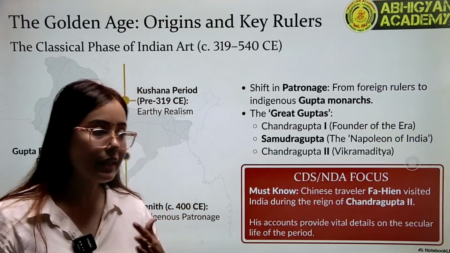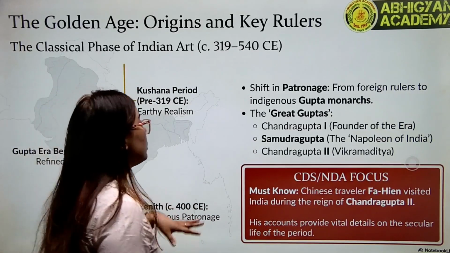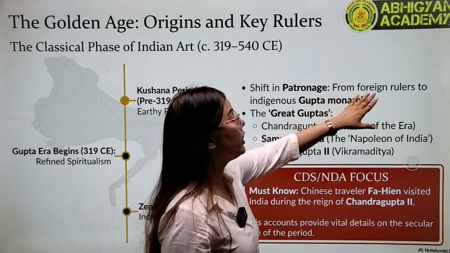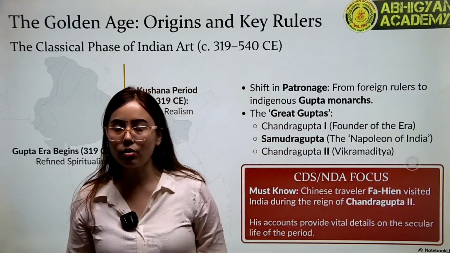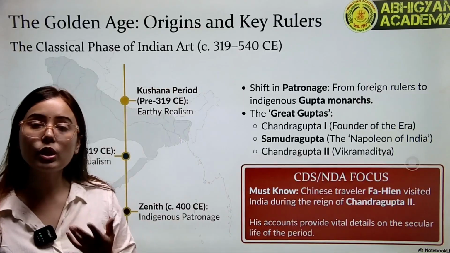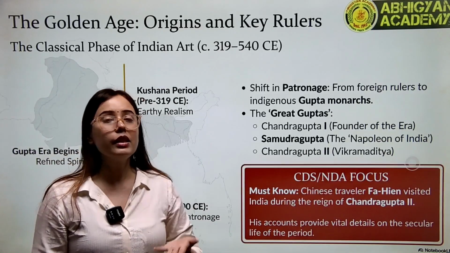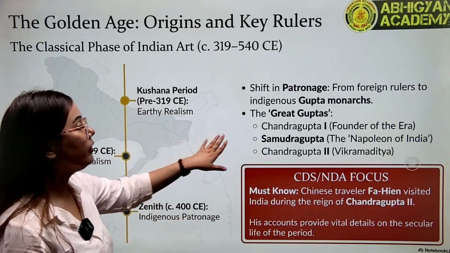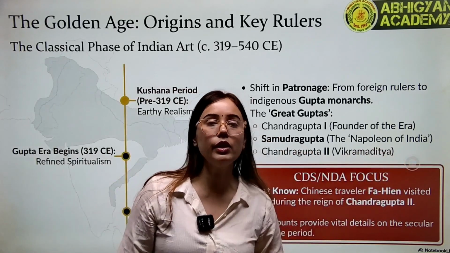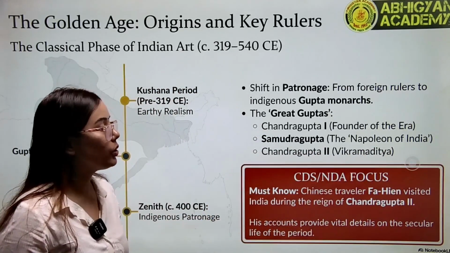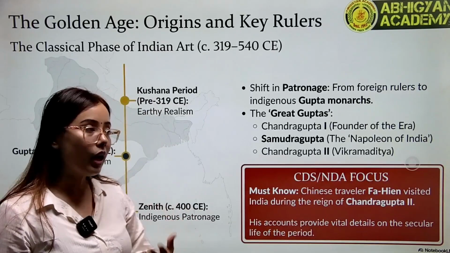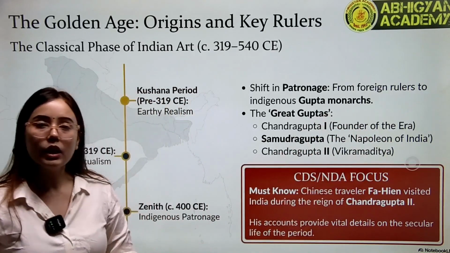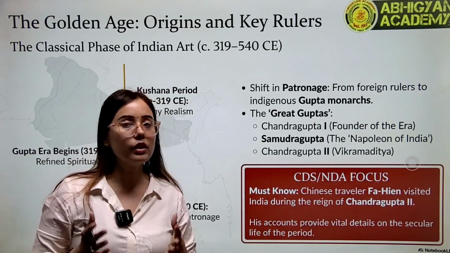Now, before the Gupta rulers, those who were ruling India from the North Indian region were foreign rulers, the Central Asian rulers, like the Indo-Greeks, the Shakas, the Parthians. They were ruling India from the North Indian region, but they were foreigners. They were Central Asian rulers. They had adopted the culture of India. After this, the Gupta rulers will start ruling from North India.